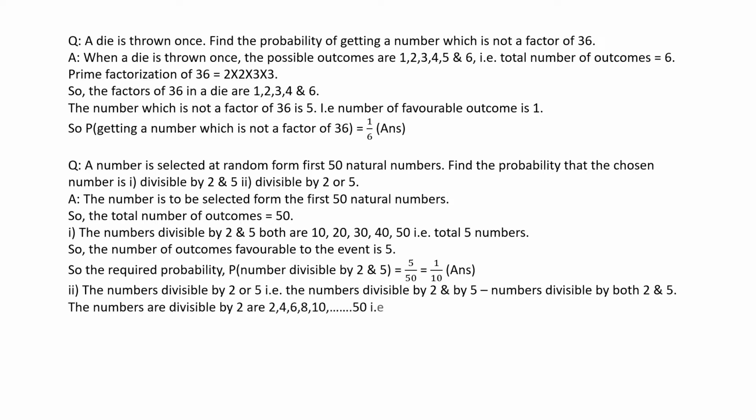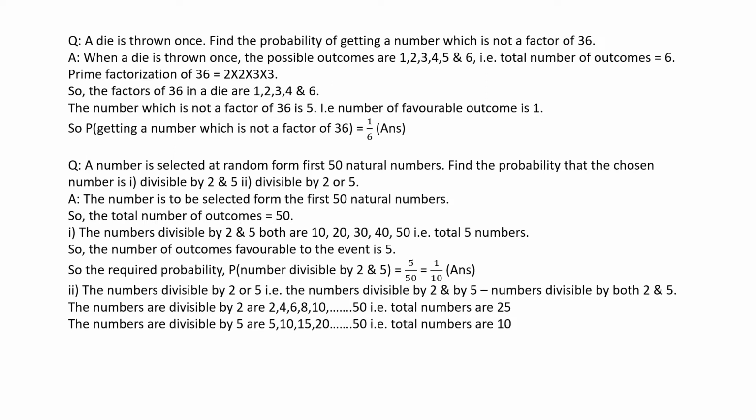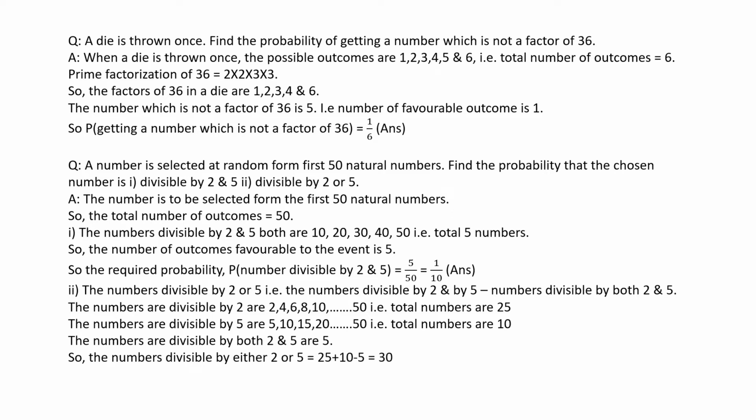Now the numbers divisible by 2 are nothing but all the even numbers, which are 2, 4, 6, 8 and continue up to 50, so the total is 25. The numbers divisible by 5 are all numbers ending with 5 and 0. So it is 5, 10, 15, 20, continuing up to 50, and the total is 10. And from the bit 1 we got the numbers divisible by both 2 and 5 are 5. So we can say the numbers divisible by either 2 or 5 is 25 plus 10 minus 5, that is 30. So the required probability is 30 by 50, or 3 by 5, is the answer.